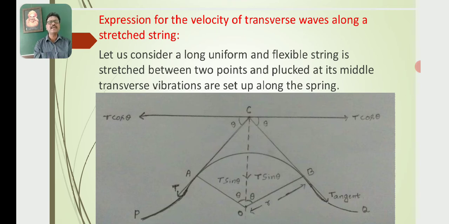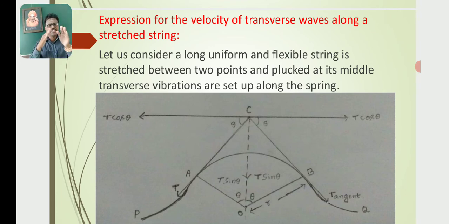Let us consider a long, uniform and flexible string stretched between two points and plucked at its middle. Then transverse vibrations are set up along the string. Again let us consider a part of it. APQ is the part of the transverse wave, where AB is the arc, a part of the imaginary circle. Then draw the tangent at point A, say CA, and the tangent at point B, CB; both will meet at a point C.